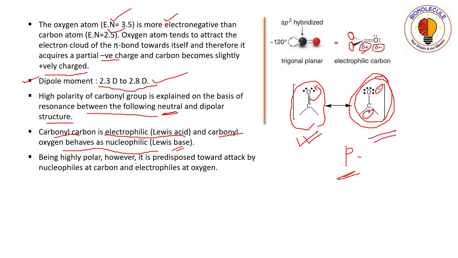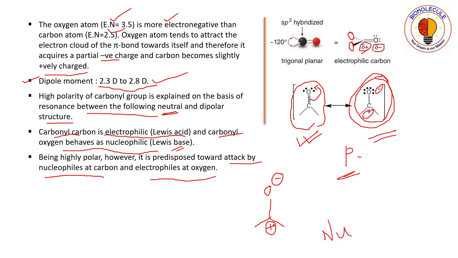Being highly polar, it is predisposed towards attack by nucleophiles at carbon and electrophiles at oxygen. In this structure, oxygen has a negative charge and carbon has a positive charge, so it is pre-exposed to attack by nucleophiles at carbon.